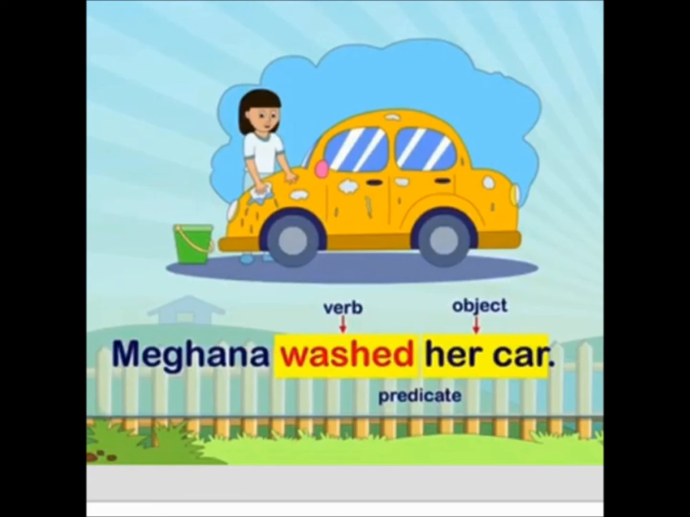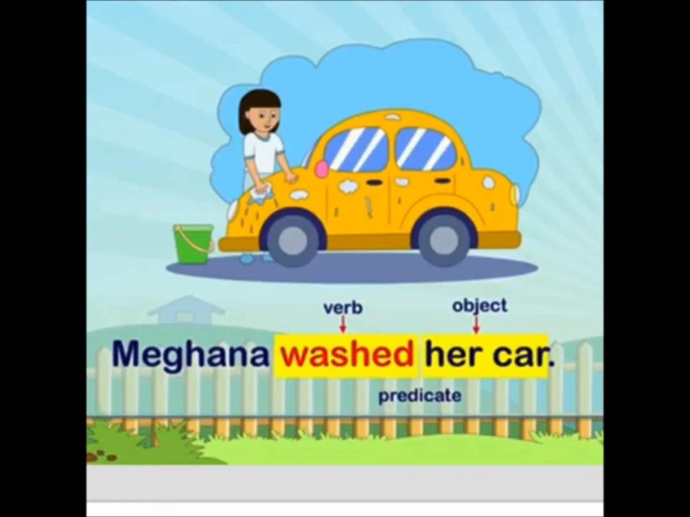Once again I am repeating. Meghna washed her car. Meghna will be a noun and it is the subject for our sentence. We are keeping it aside. Now we are going to find out our predicate. The predicate is washed her car. Again we have to separate the two parts of the predicate. Separate the verb from this. The verb is washed.